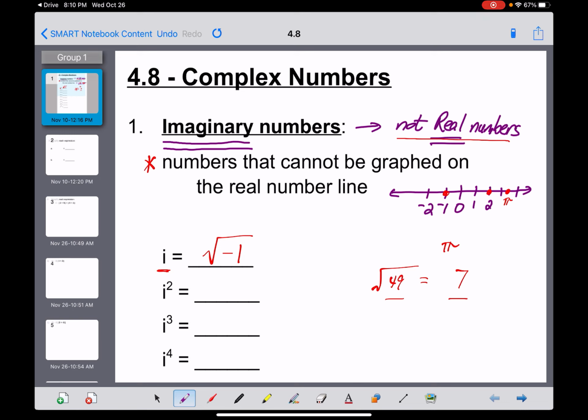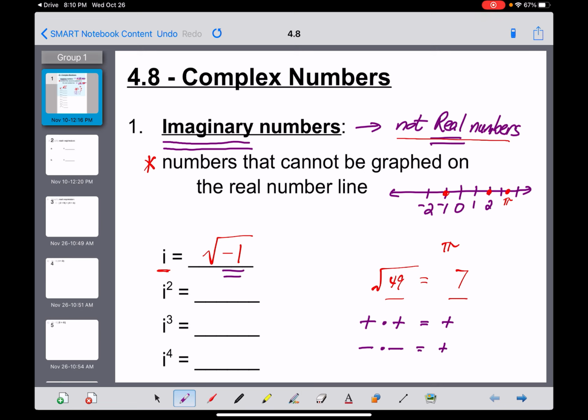Well, the answer can't be positive because a positive number times itself, in fact, let's write this out, a positive number times another positive would equal a positive number, not a negative. A negative number times itself would equal a positive number as well. So this answer can't be negative.